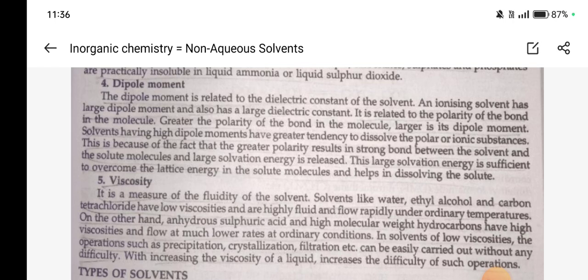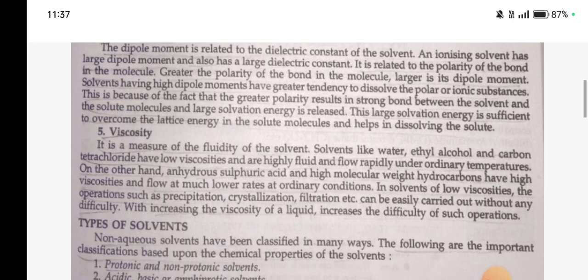Solvents like water, ethyl alcohol and carbon tetrachloride have low viscosity and are highly fluid and flow rapidly under ordinary temperature. On the other hand, anhydrous sulfuric acid and high molecular weight hydrocarbons have high viscosity and flow at a much lower rate at ordinary conditions. In solvents of low viscosity, operations such as precipitation, crystallization, filtration, etc. can be easily carried out without any difficulty. Increasing the viscosity of a liquid increases the difficulty of such operations.